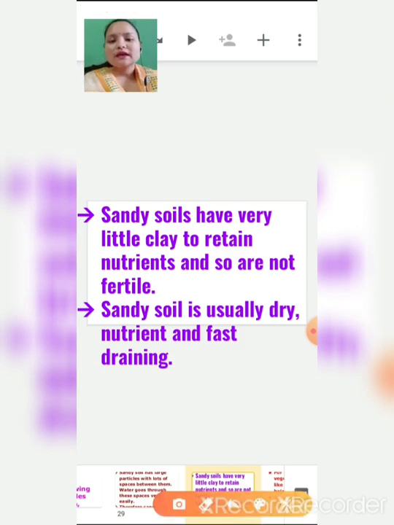Sandy soil has very little clay. It has more sand. Sandy soils have very little clay to retain nutrients, and so are not fertile. Sandy and clay soils both are not that fertile for growing plants. Sandy soil is usually dry. You know how sand is, right? You can hold the sand and it slips from your hand. So it is very dry and fast draining.